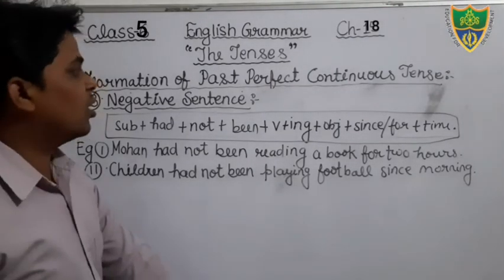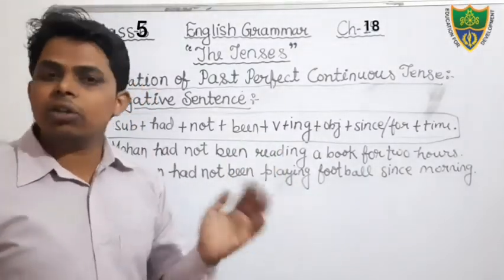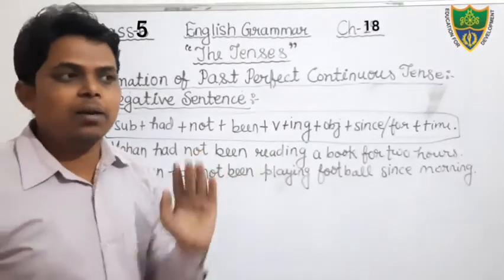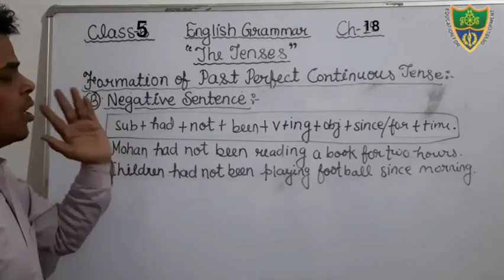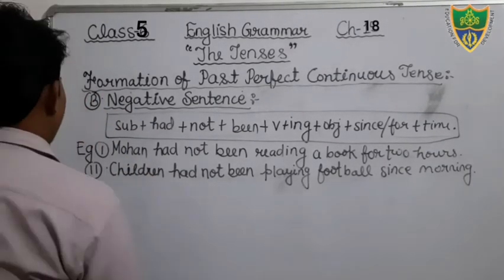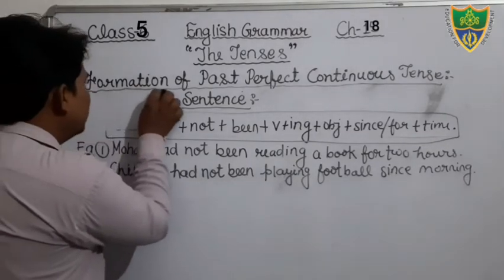Now we will discuss the next sentence, that is interrogative sentence. Okay, in the interrogative I have told you there are two types of interrogative, SNO type and WS type. So we will discuss the structure, formation of interrogative sentences of past perfect continuous tense one by one. Okay students, so I am going to erase it. I hope that you all have understood.